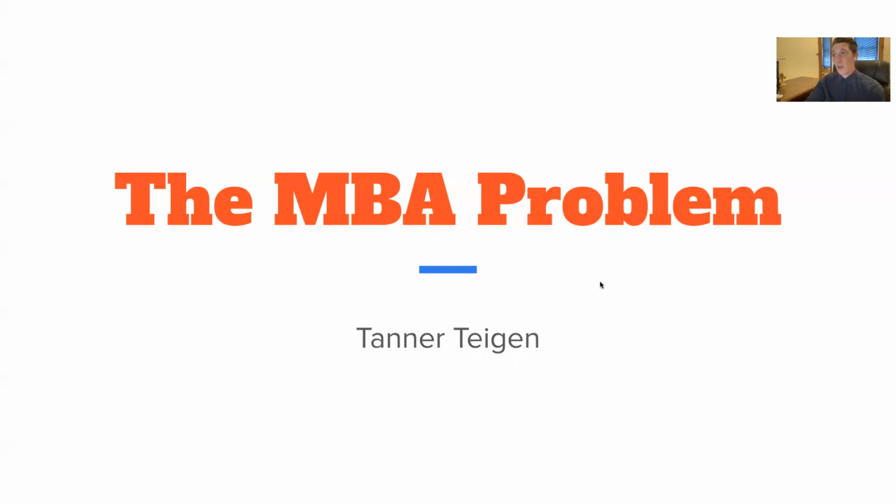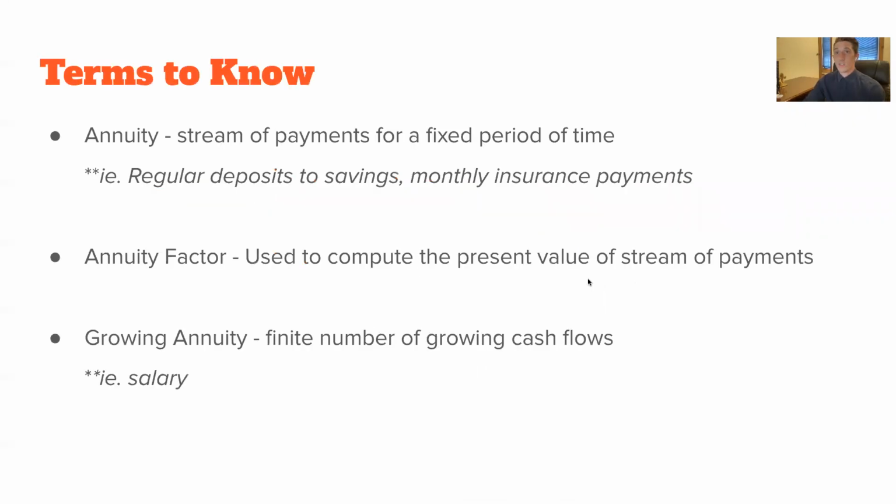But for this case, I'll be referring to the annuities portion of the chapter in particular, and some definitions to refresh your minds going forward. An annuity is just a stream of payments for a fixed period of time. So think deposits into your savings account or mortgage payments or house or car payments, that type of thing. The annuity factor is the factor that's used to compute the present value of that stream of payments. And I'll show you exactly what this is in a later slide.